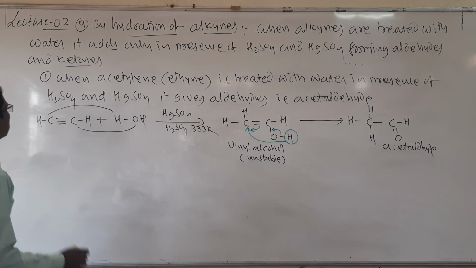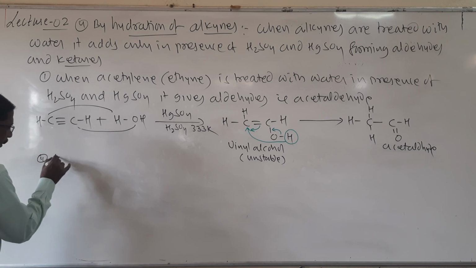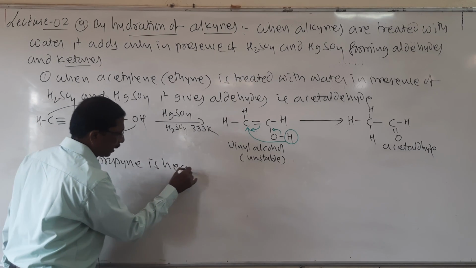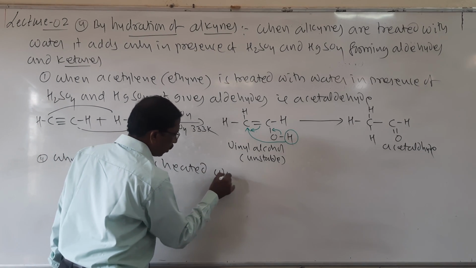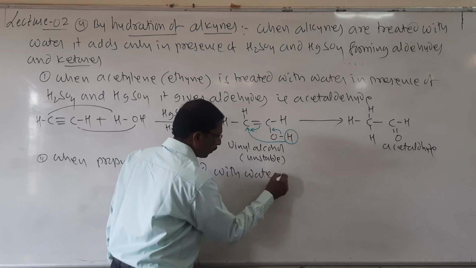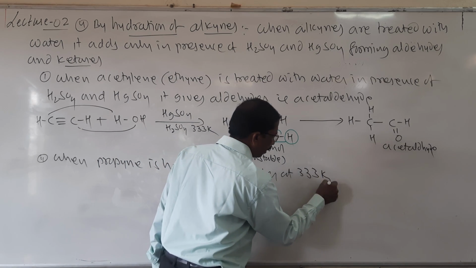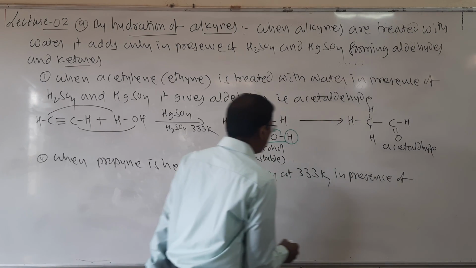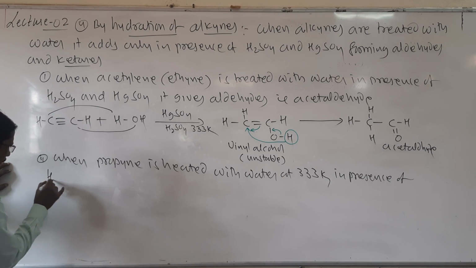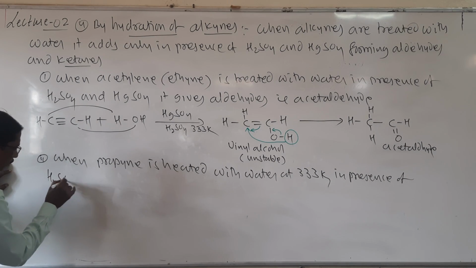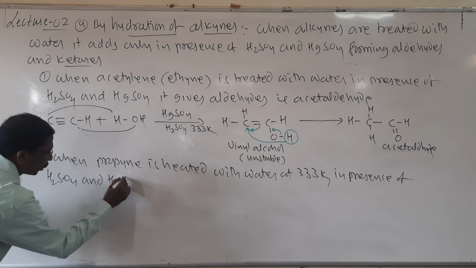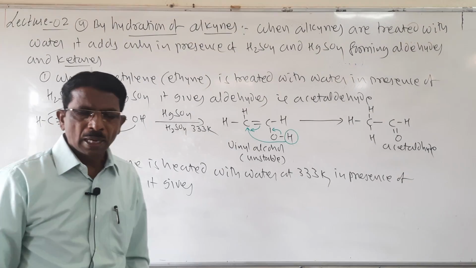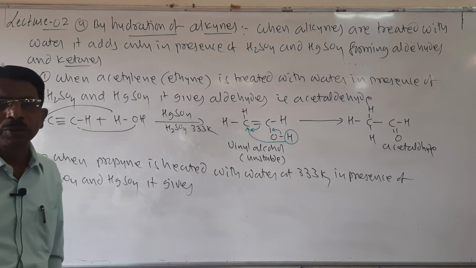Then what happens in the case of propyne? Look here, when propyne is heated with water at 333 Kelvin in the presence of H2SO4 and HgSO4, it gives acetone.